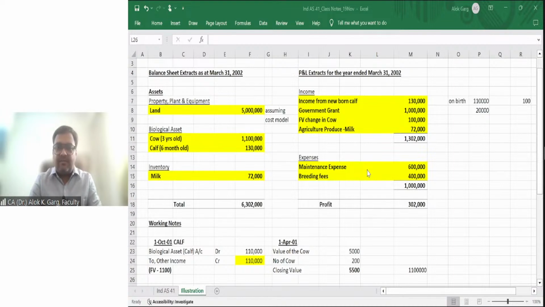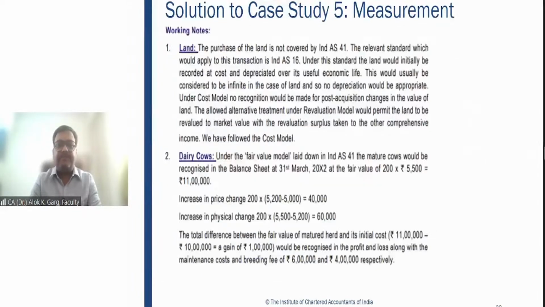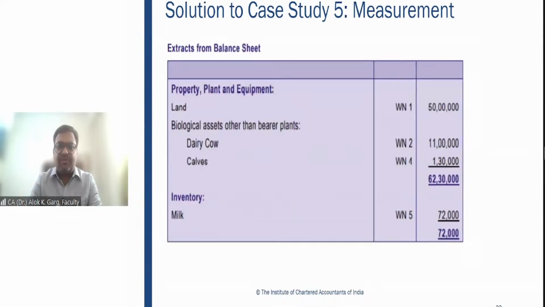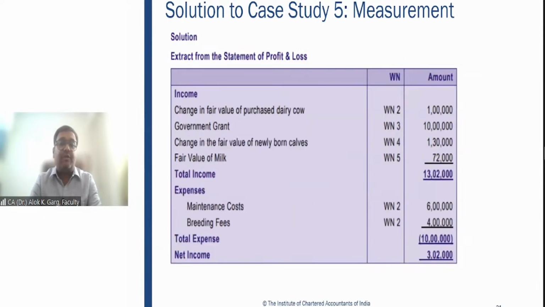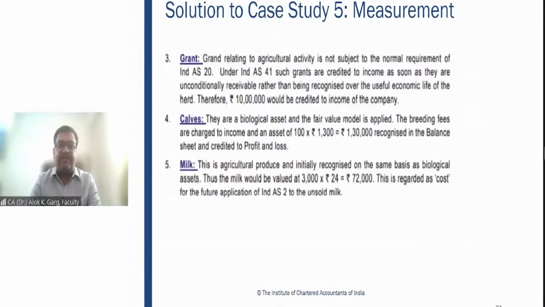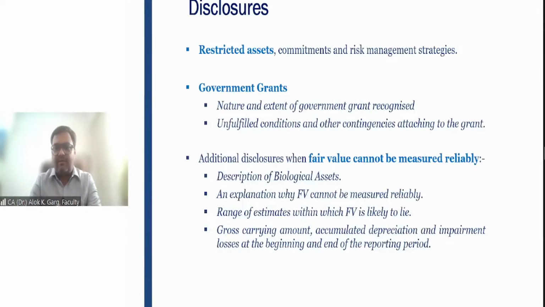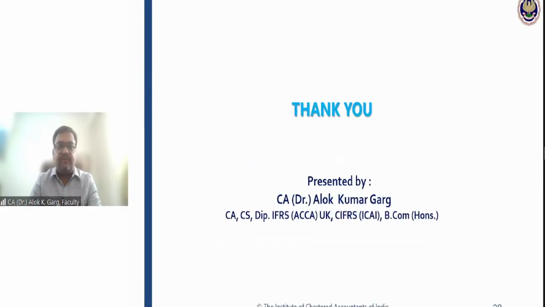No question? Okay, then let's go to this PowerPoint presentation. So the details as per the study material are given in this question in the answer itself, and I have also shown it in the Excel file with the accounting entries, with the P&L extract, with the balance sheet extract. Disclosures. I have already shown this disclosure in the Prague Milk and Food annual report. Not much relevant from the CA final perspective.